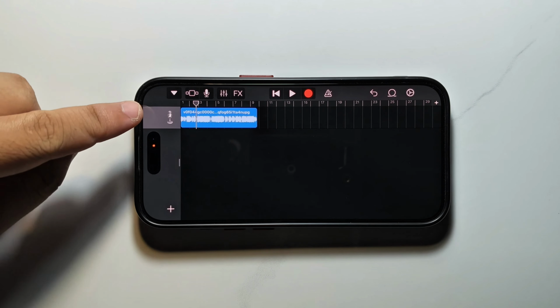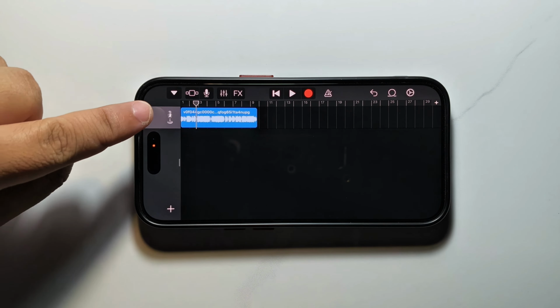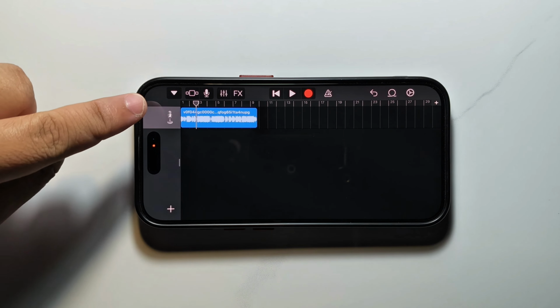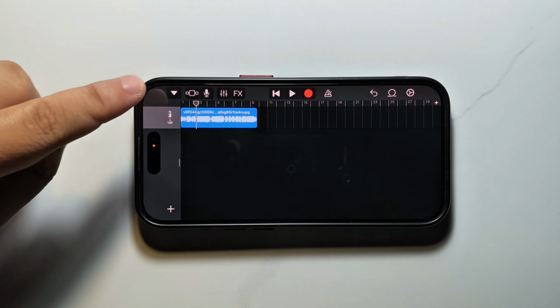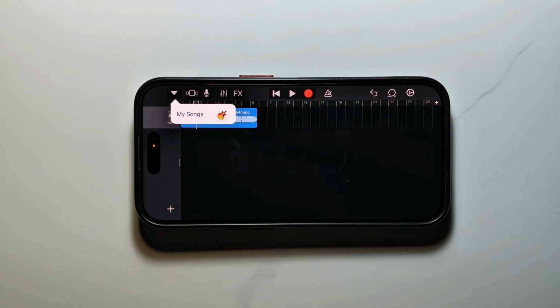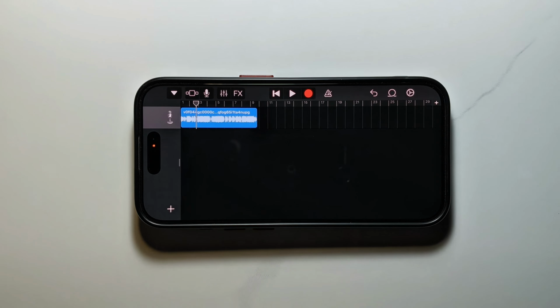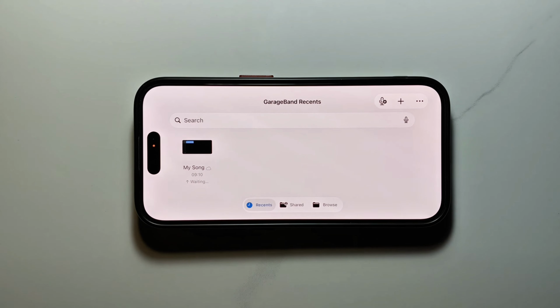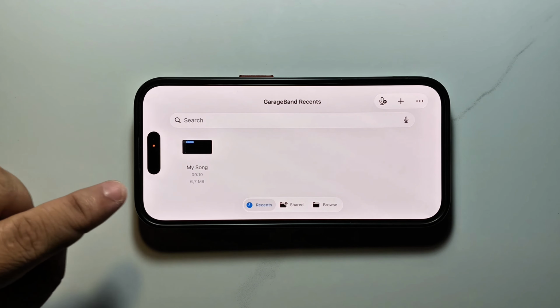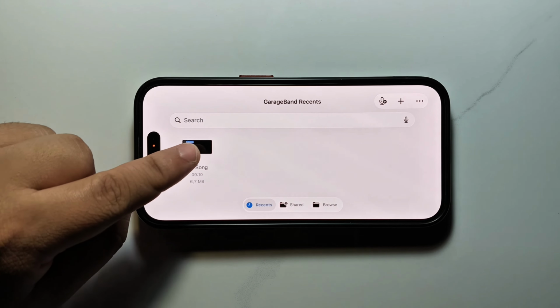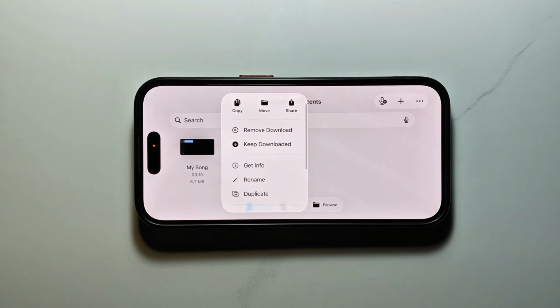Next step, you click on the item here. The item has the triangle symbol upside down. Here is this entry. You can click on it. Then you click on My Songs. Then the next step is to hold on to My Songs. Then you click Share.